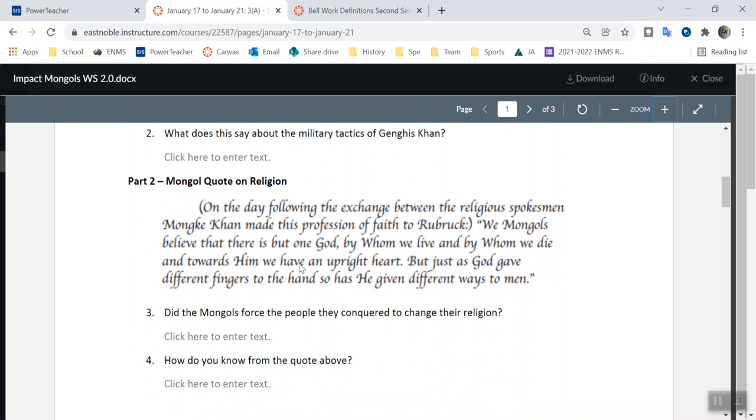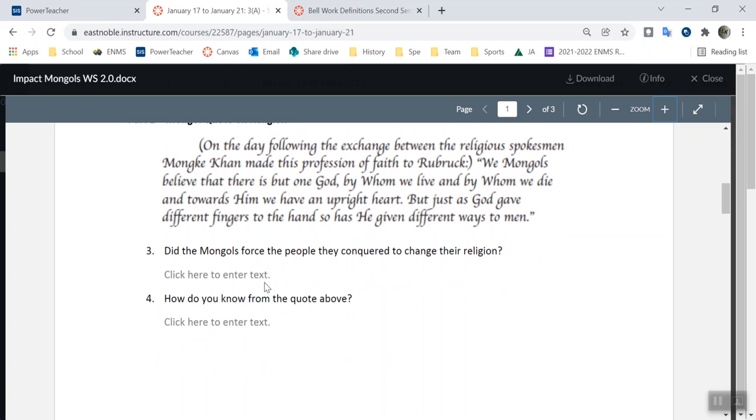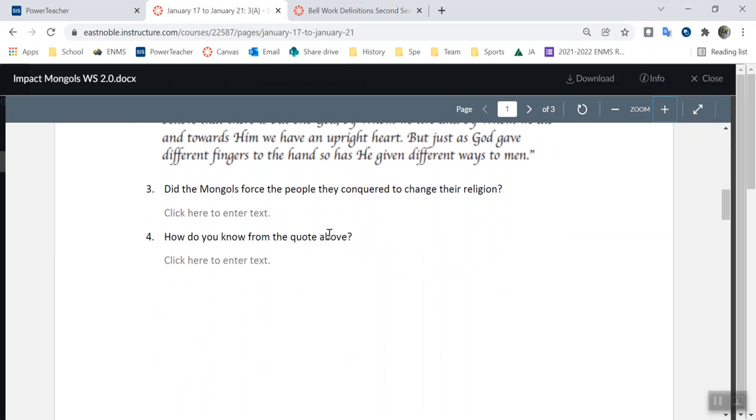The second part is a secondhand source. I heard it from someone who was part of the Mongol Empire. So I didn't actually hear someone say this, but I know someone who's a part of the Mongol Empire who might have said something. And it's about the religion. So read the quote here and answer a couple questions. I think it's 2 about the religion part.